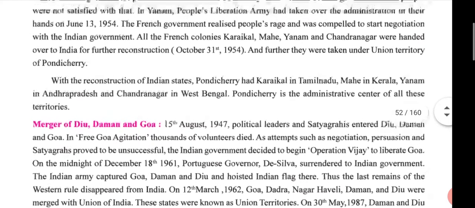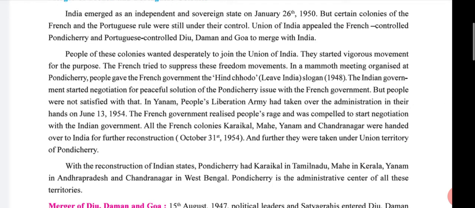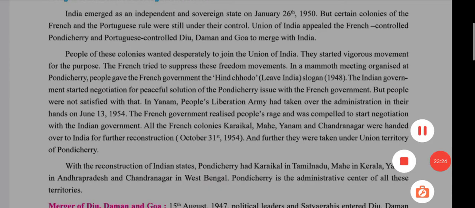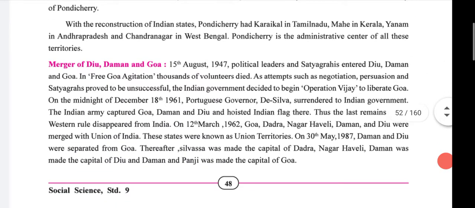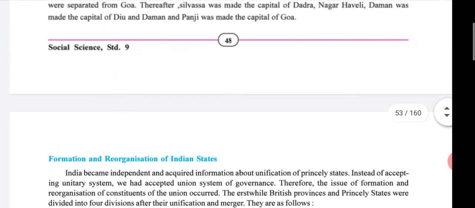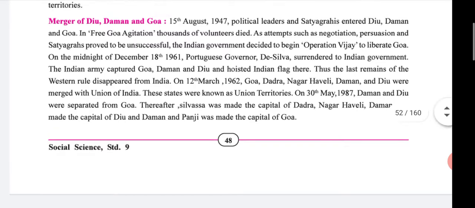Okay, just go through this topic and give a plain reading only. Okay, done? Good. Next topic, merger of Diu, Daman and Goa.